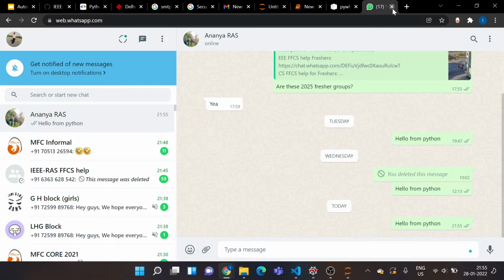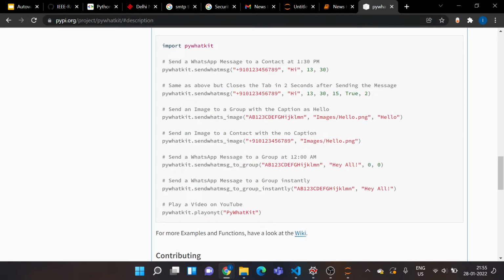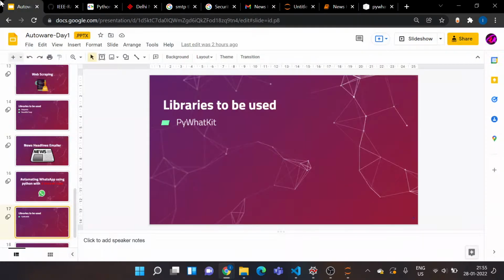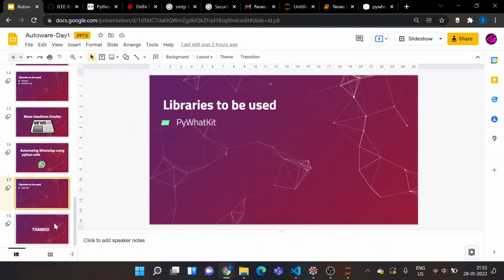So this is how you can actually automate your WhatsApp using Python, and this brings me to the end of this session. The part I actually hate the most. It was very good with you guys, teaching you all of that. So basically, this was a session on automating stuff using Python. There's a lot to explore in this area. You can go and make bots for yourself, automate your tasks, and automate all of those repetitive things you do every day.